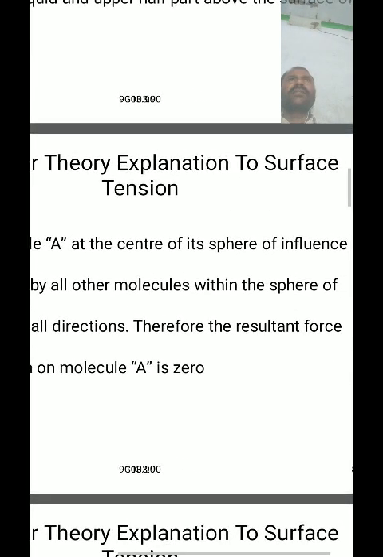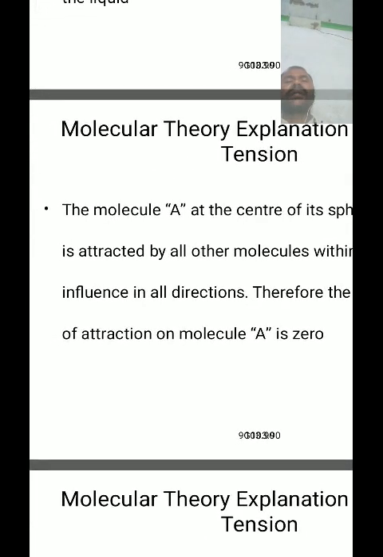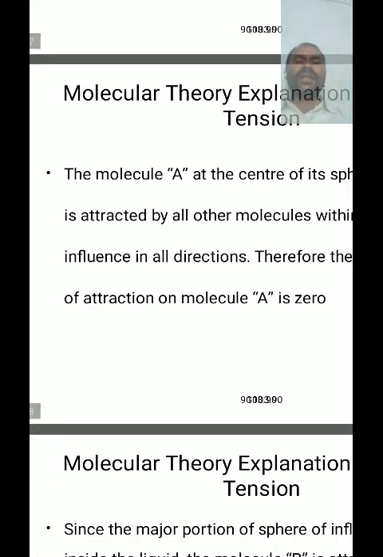Therefore, the resultant net force on the molecule A is 0, meaning all sides of the sphere of influence of molecule A are attracted equally. That's why the net resultant force on molecule A is 0.